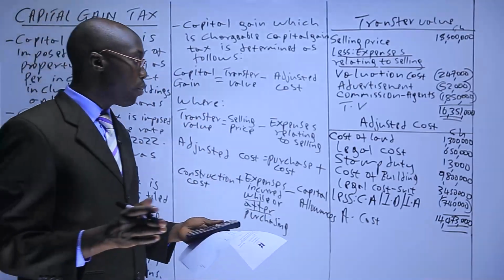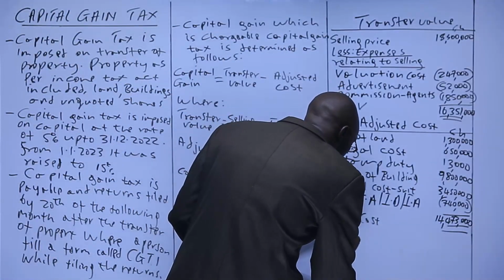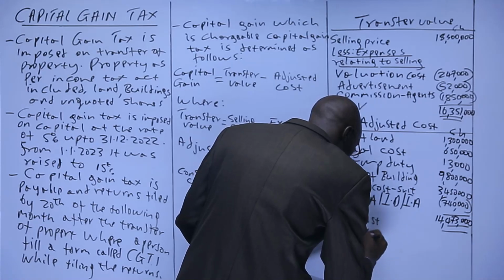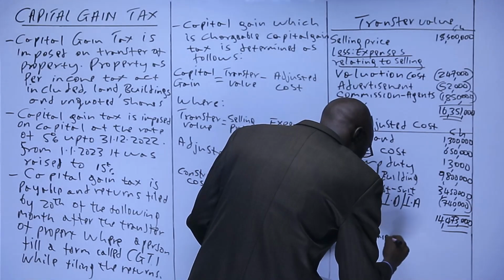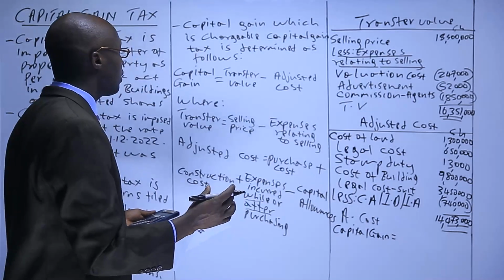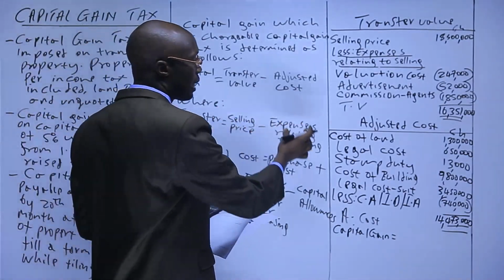Now with that one, we can get the capital gain. Capital gain, we had said you take the transfer value minus the adjusted cost.